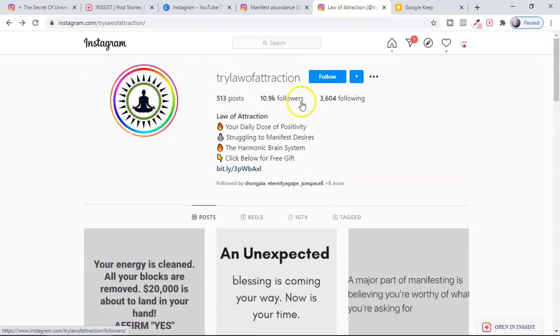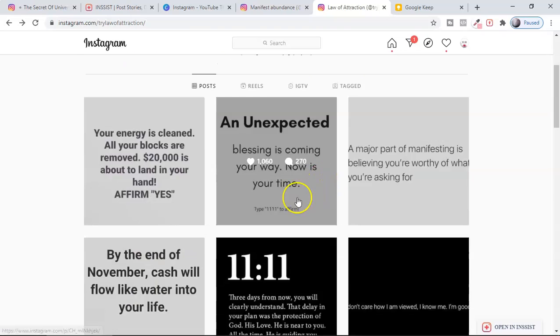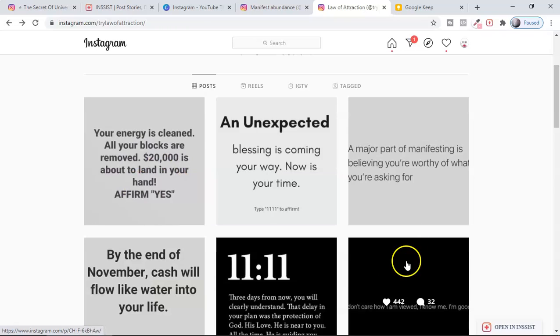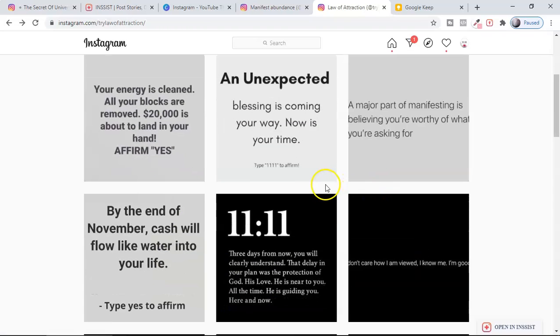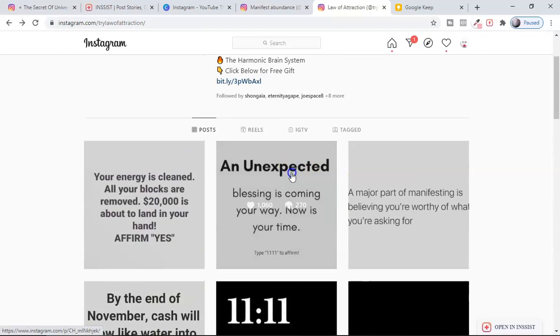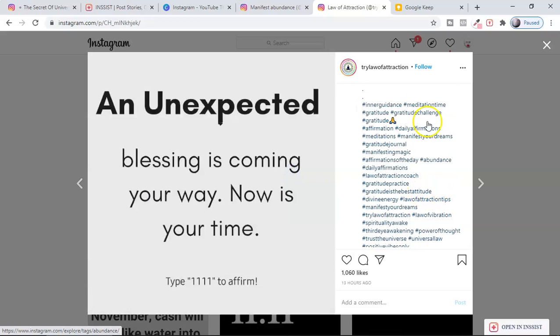So here you can see this one has 10,000 followers, it is also okay, but I'm going to find something like 5,000 or less there, and then I'm going to see whether they're posting regularly and have good engagement in their posts. Then I'm going to select their post and I'll get an idea of what kind of hashtags they are posting here.